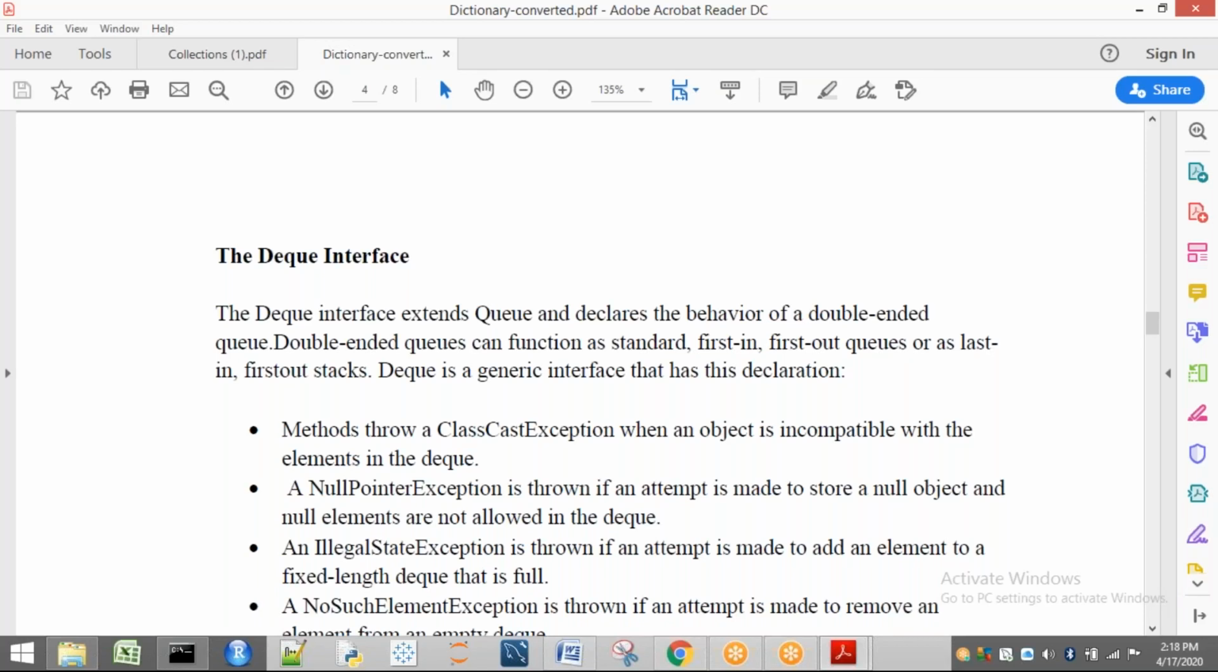Limits of, it says what? It is a double-ended queue. So double-ended queue is an interface. For this related interface, we are going to discuss a class called ArrayDeque.